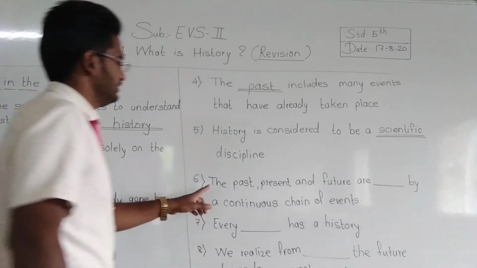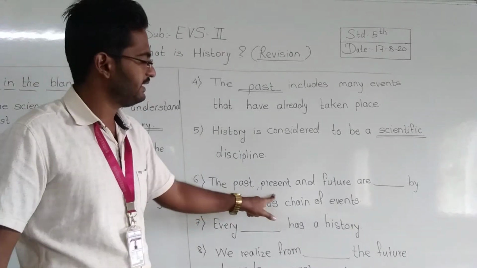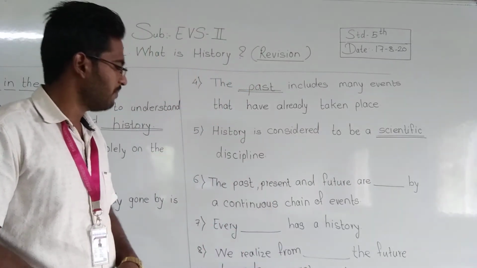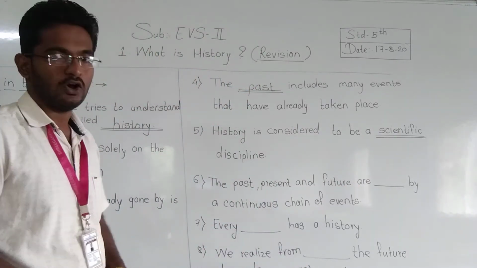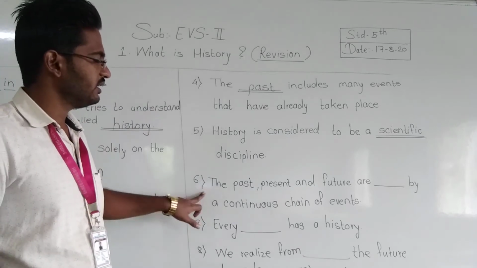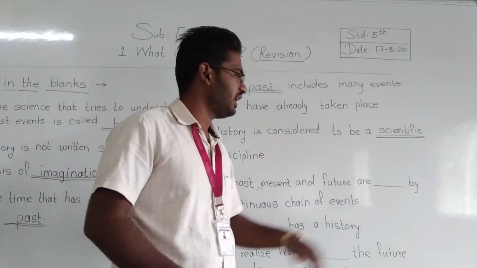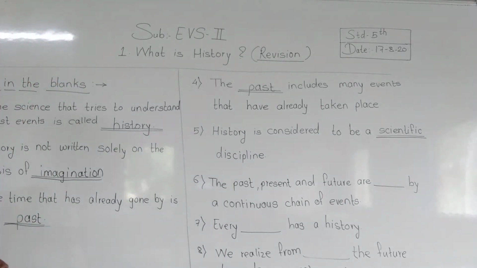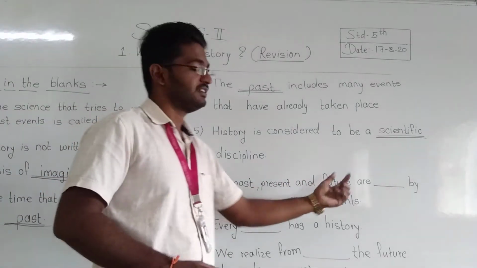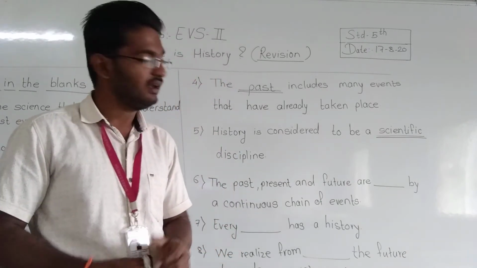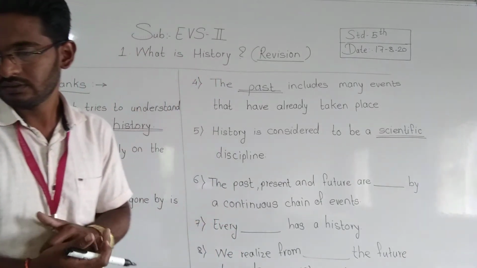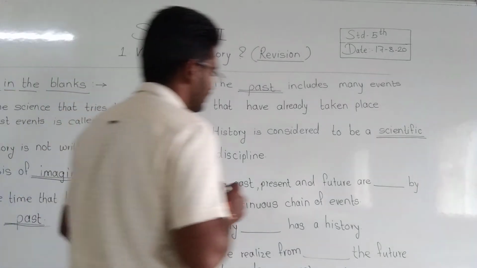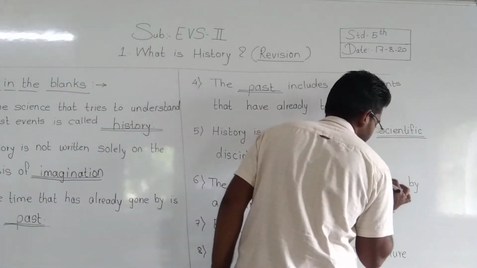Next question is, the past, present and future are dash by a continuous chain of events. What are these? Past, present and future. These are linked. These are linked by a continuous chain of events.